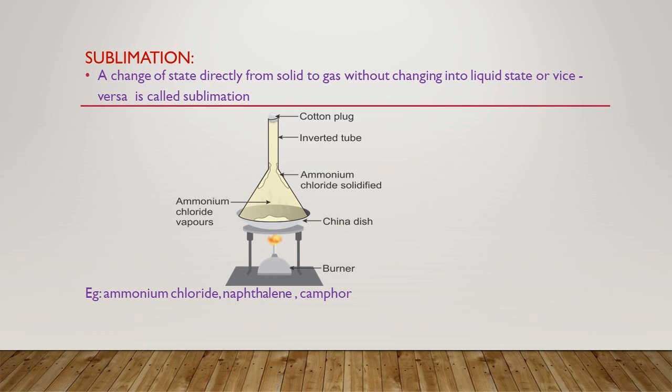We have to select either ammonium chloride or camphor and place it in a china dish. Place it on a tripod stand. Provide a Bunsen burner from down to get the material to heat. Cover the china dish with a glass funnel and plug the end of the glass funnel with a cotton plug so that the fumes do not escape.